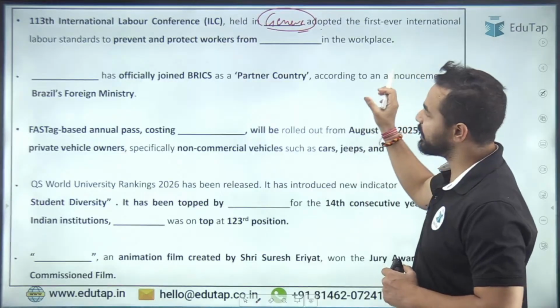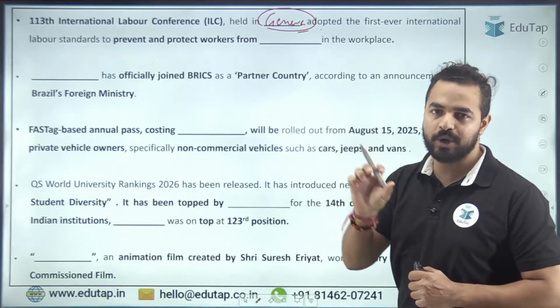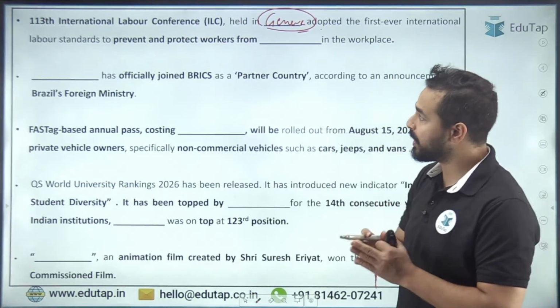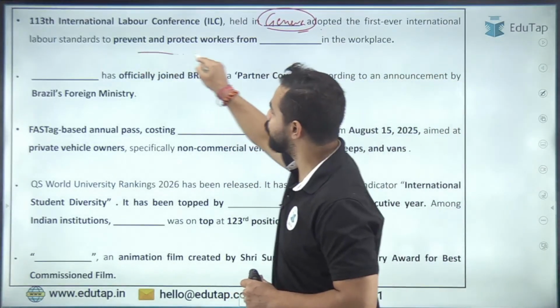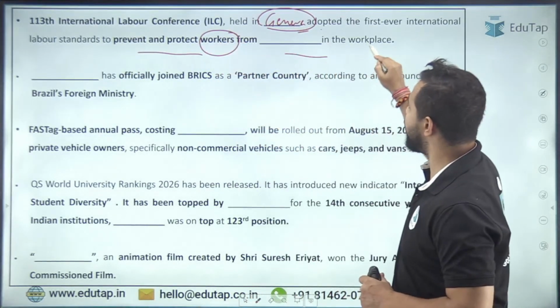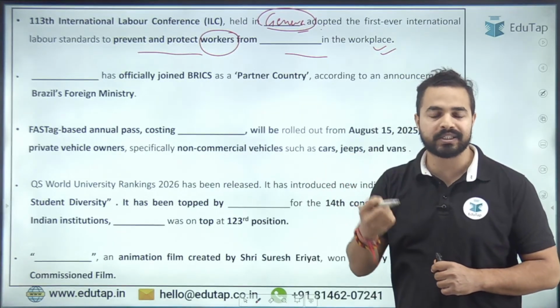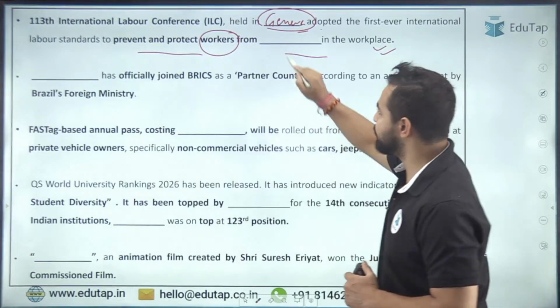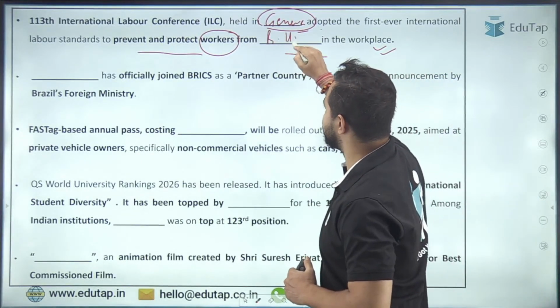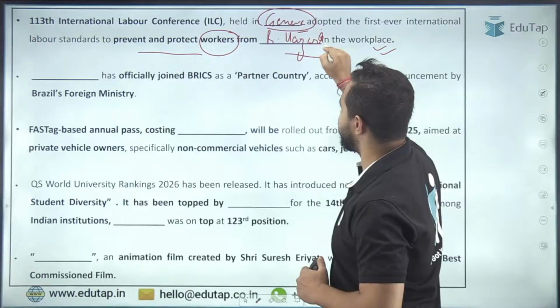Moving ahead, during this particular conference, a convention was adopted to prevent and protect the workers from which hazard in the workplace? Which hazard at the workplace was this convention adopted to protect against? That is your biological hazard. That is the right answer.